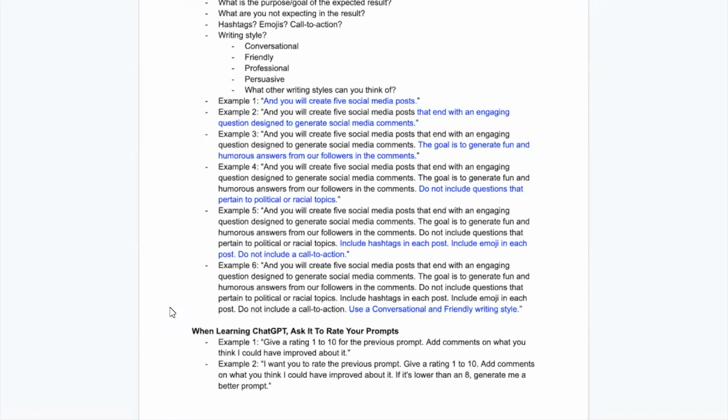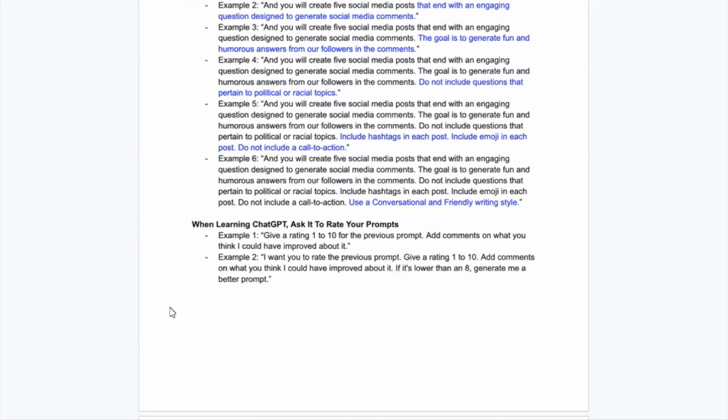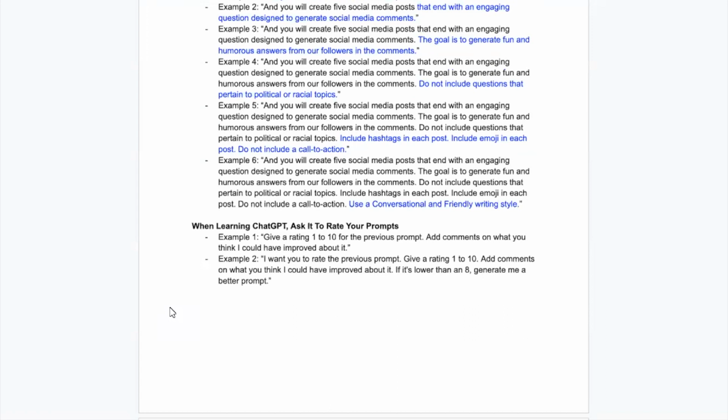Now let's go into a few other things before we actually start messing around with ChatGPT here. A great thing to do when you're learning, when you're experimenting, when you start thinking of what you can use this for besides social media posts, and you start taking these concepts and expanding them to other different ideas, ask ChatGPT to rate your prompt, okay? It will actually rate itself. It does this based on the response that it produces back, and it will provide you comments or suggestions for improvement. If you give a prompt and it rates that prompt 5, then you're not giving it enough information. It wants more information to really achieve the goal that you want, okay?